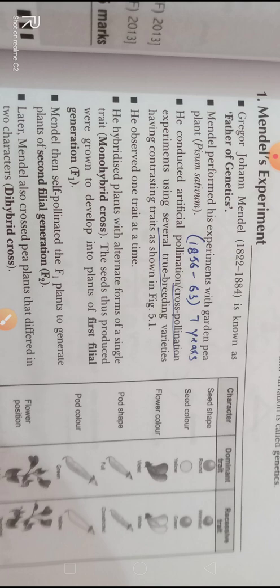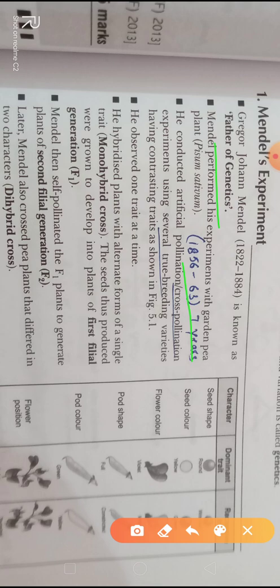See here. So first of all, see about Mendel, Gregor John Mendel, the father of genetics. Between 1856 and 1863, Mendel performed approximately 10,000 experiments on garden pea.